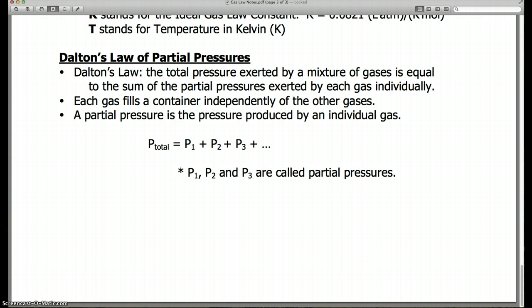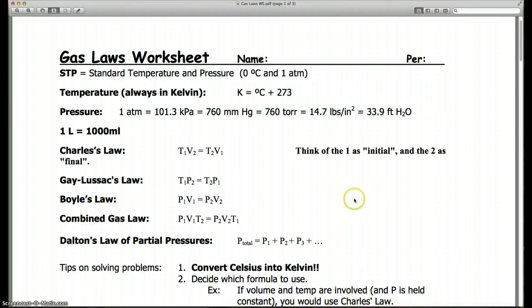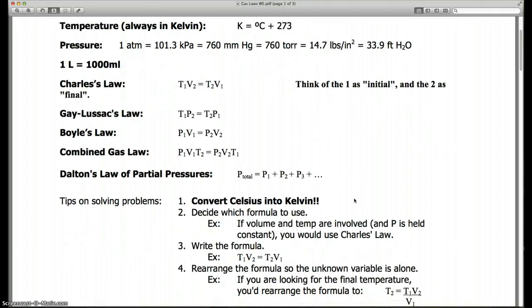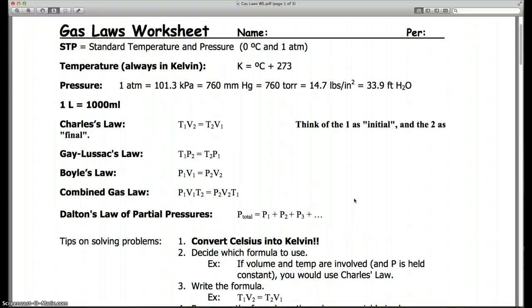I just want to do a couple example gas law questions. This is a worksheet that the other modern chemistry classes get. You may also want to have the pressure conversions from the other video, and you'll want to know the temperature conversion. And from the other set of notes, you should have standard temperature and pressure, and also volume conversion there.